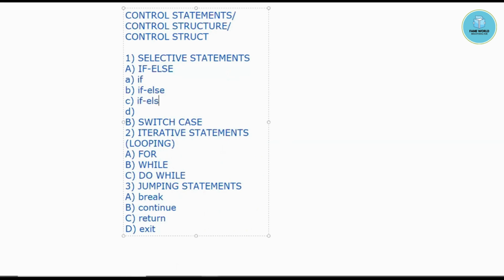Then it is if else if, which is called nested if else. Then we have if else ladder. So this is the basic control structure which we use in Java. We will go through them one by one.